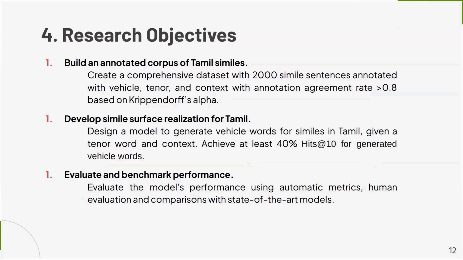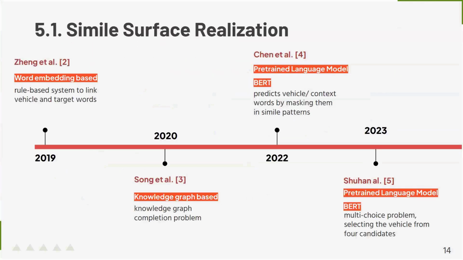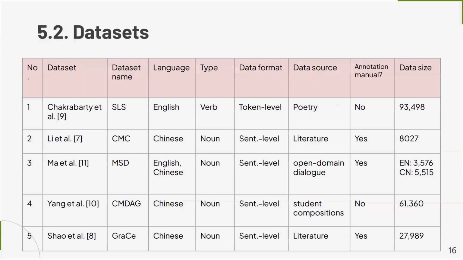Our research objectives are first to build an annotated corpus of Tamil similes, to develop a simile surface realization model for Tamil, and to evaluate and benchmark the performance of our model. In the literature, for simile surface realization, at early times word embedding based methods were used, and then knowledge graph based approaches were also used. After the advent of pre-trained language models, the current trend is to use pre-trained language models.